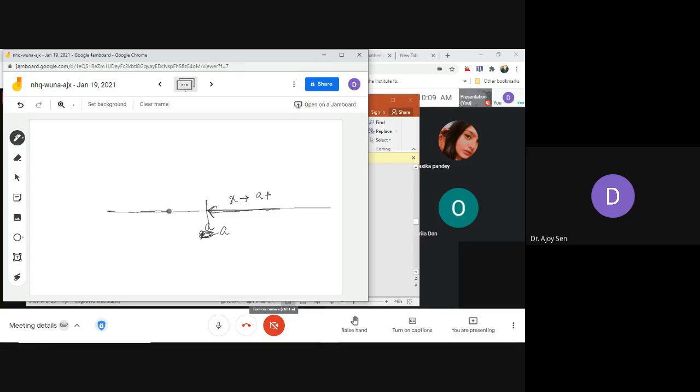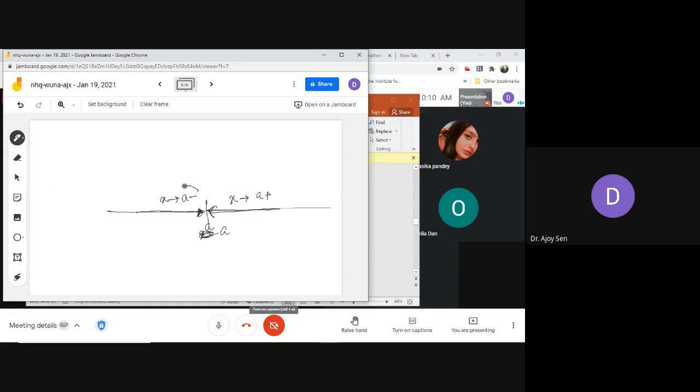And this is x approaching towards a from the left hand side.